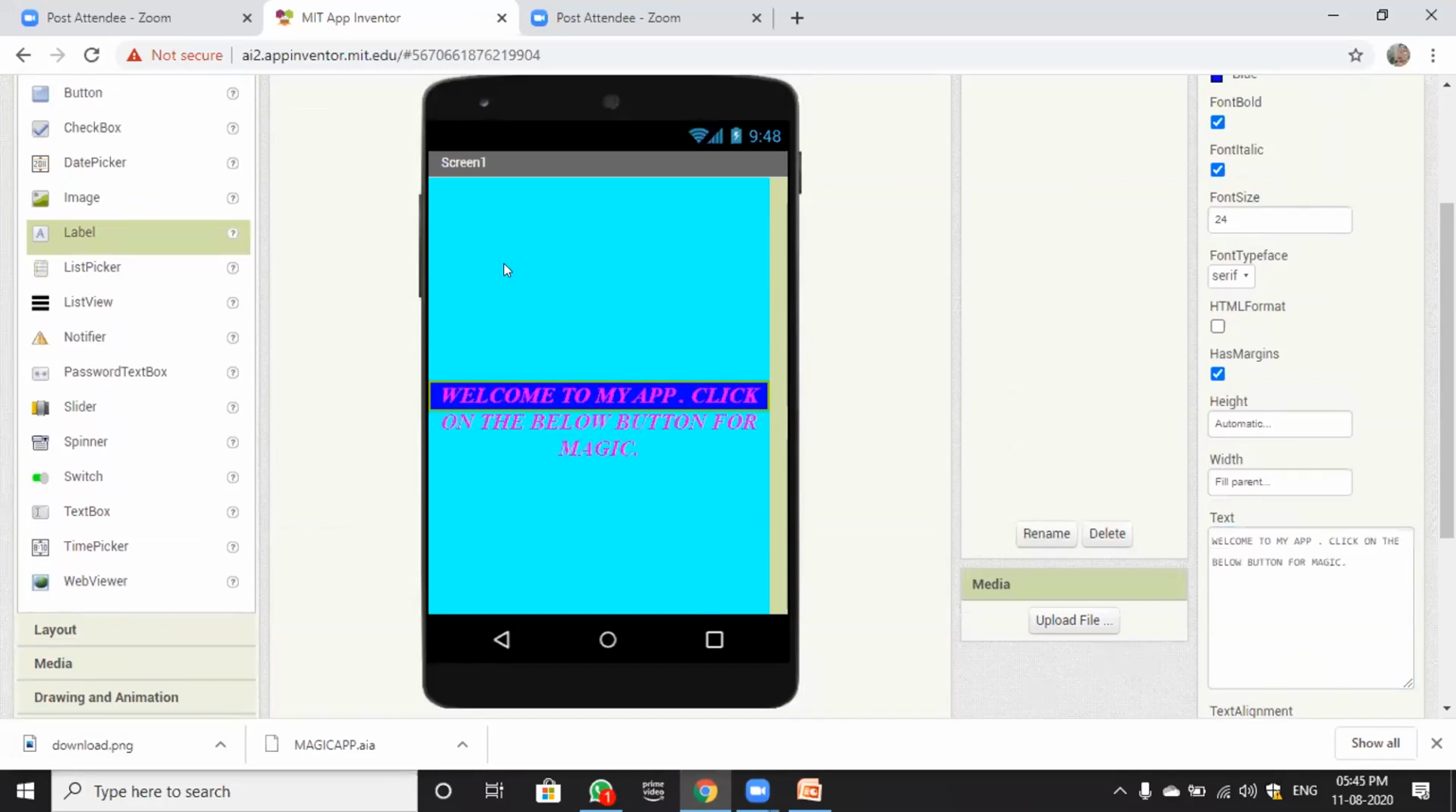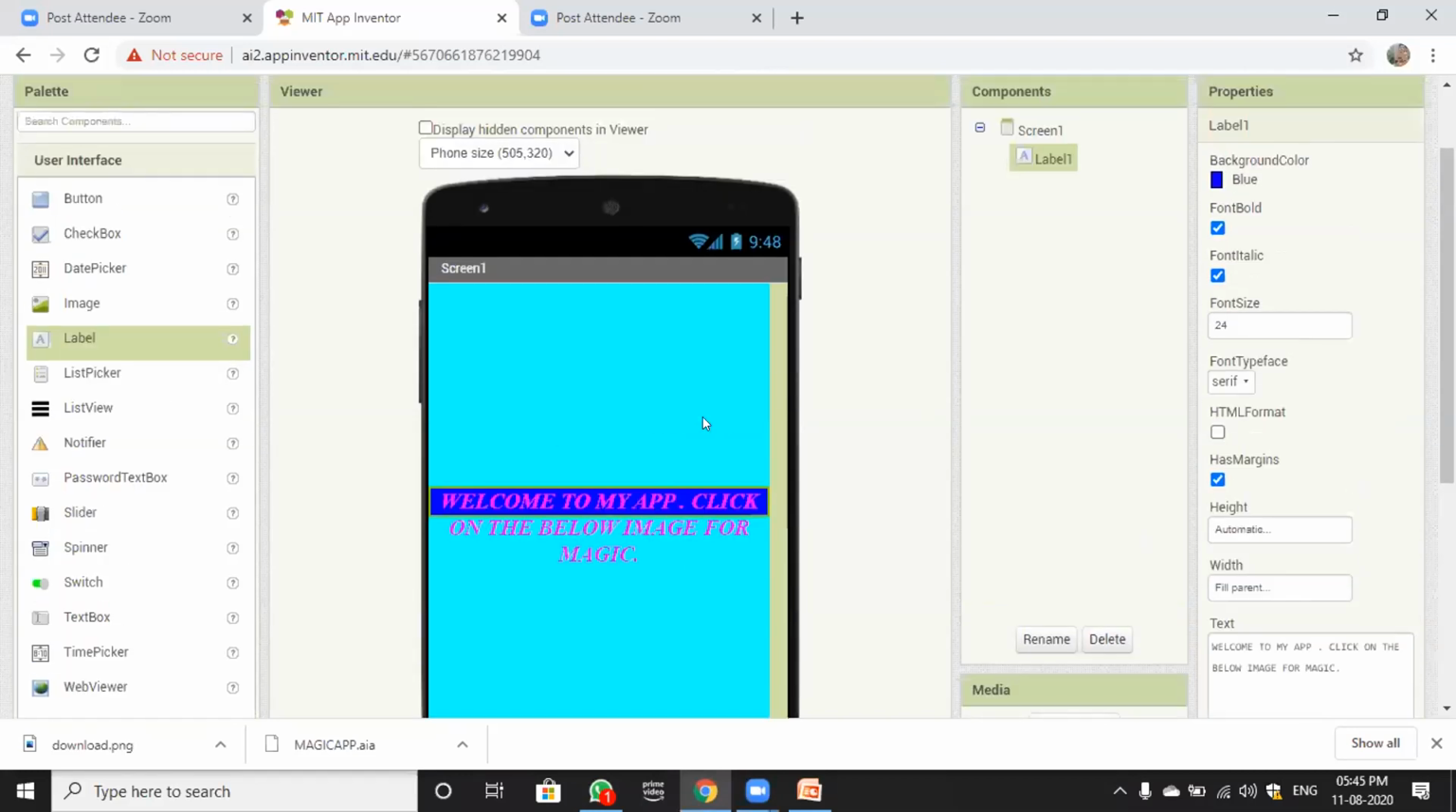Okay, so have you done? Sir, please wait for 1 minute. Okay, so quickly change the text. The text will be welcome to my app, and click on the below image for magic. Sorry for that mistake. It will be welcome to my app. Click on the below image for magic.